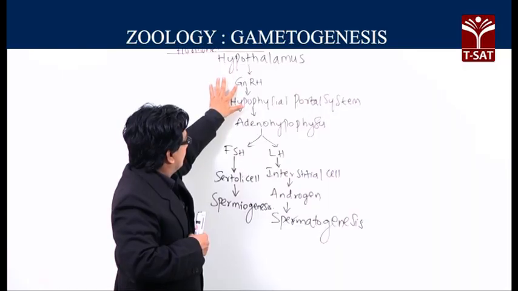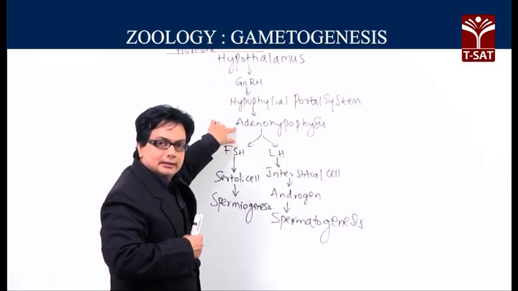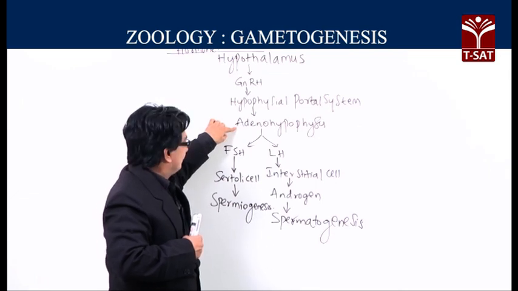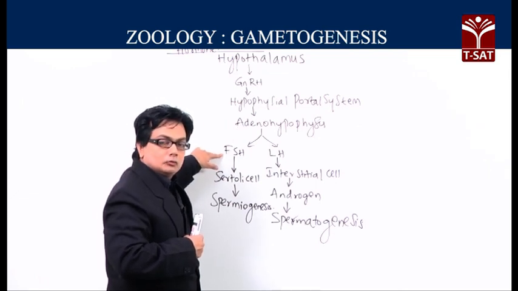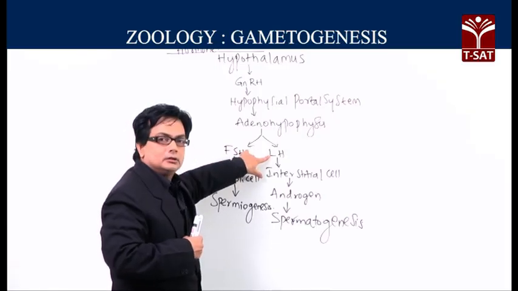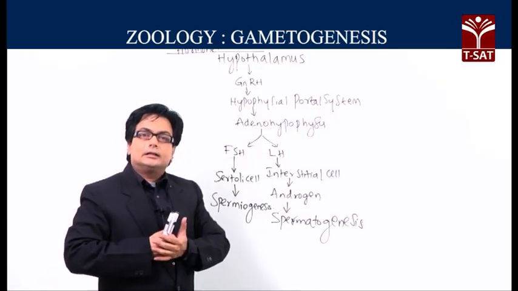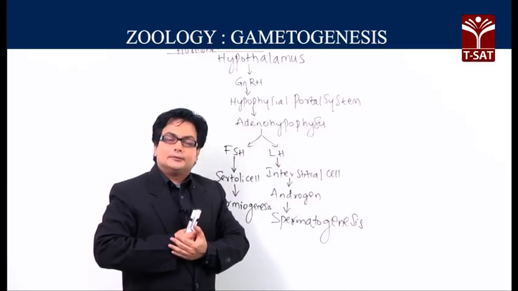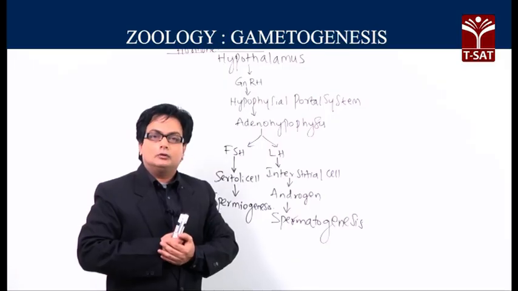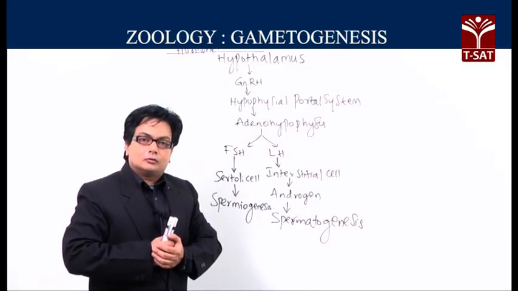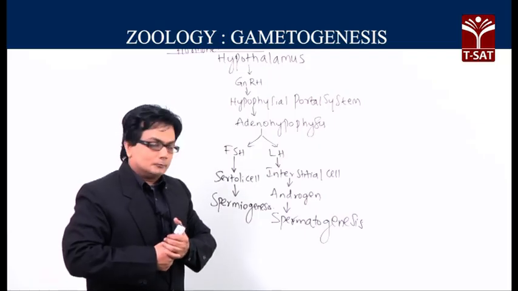This component of the pituitary gland will release the gonadotropins by name the follicle stimulating hormone and the luteinizing hormone. That means the hypothalamus is influencing the production of the gonadotropins. The gonadotropins are follicle stimulating hormone and the luteinizing hormone.